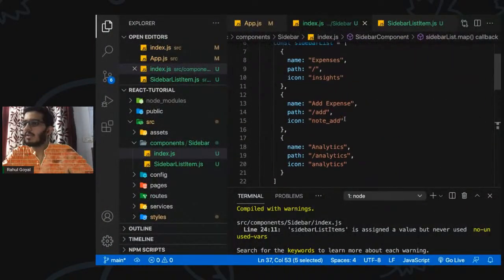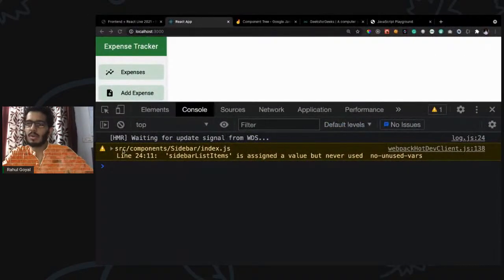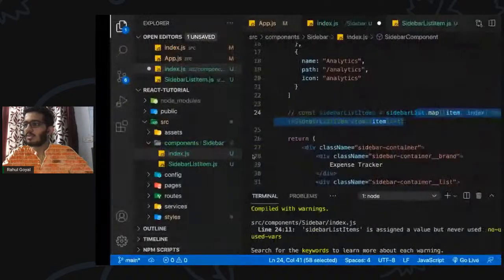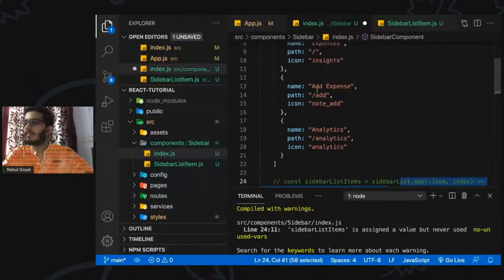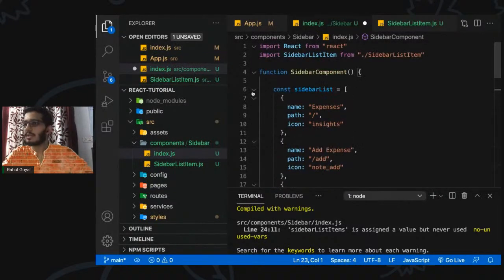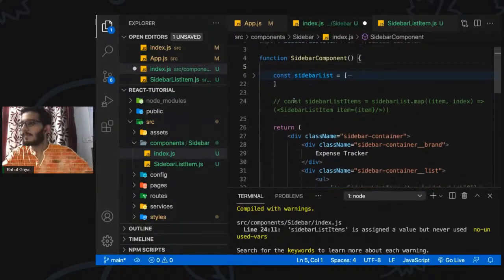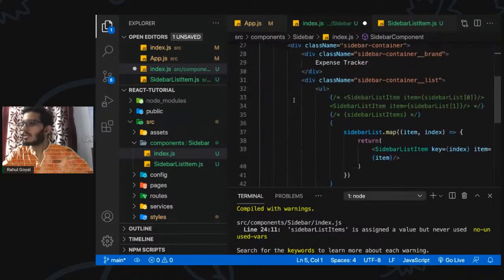Okay, so we are using this. We can even hide this for now, otherwise it will throw you a warning like sidebar list item is assigned but never used. So we can comment it out. Just putting all this up here so that you can use that as a reference. We'll be pushing the complete code onto the GitHub repository.